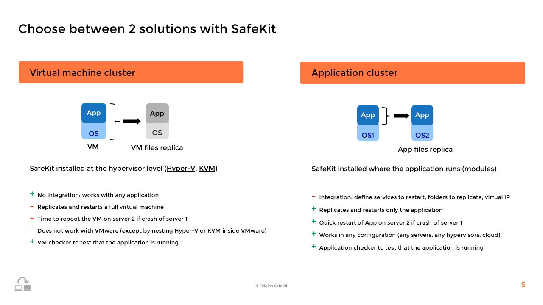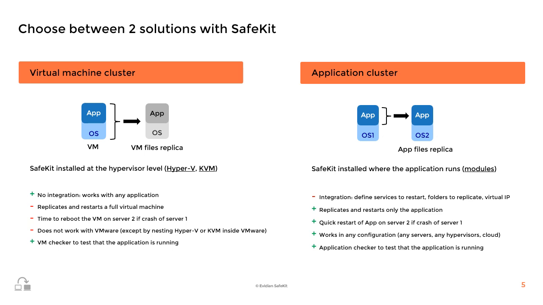The virtual machine cluster is a solution that works with any application, making it an ideal choice when you don't know how the application works. However, this solution is limited to Hyper-V and KVM infrastructures and is not available on VMware, unlike the application cluster solution. Several virtual machines can run on the two physical servers with cross-replication, automatic failover, and migration features.